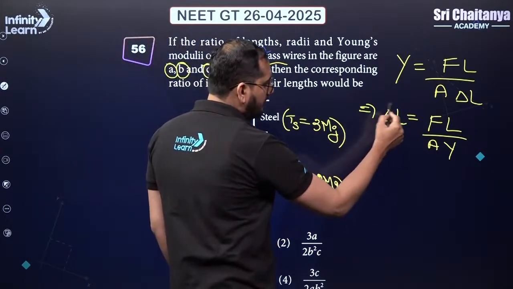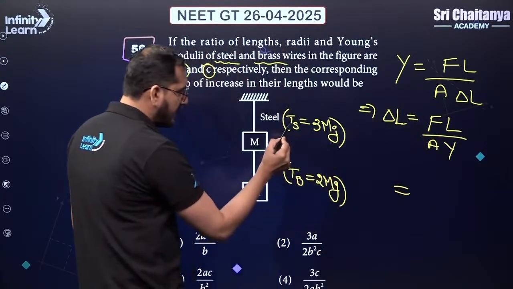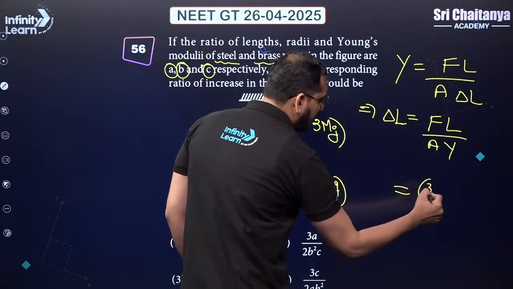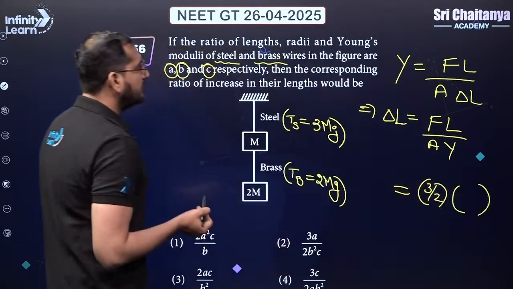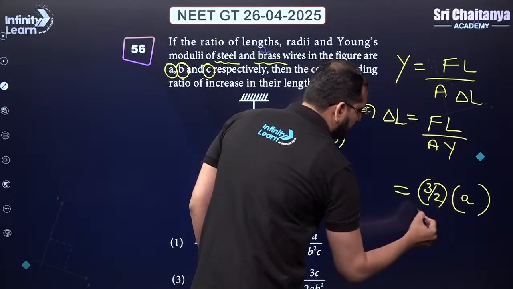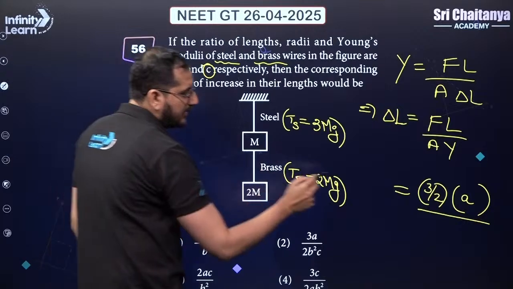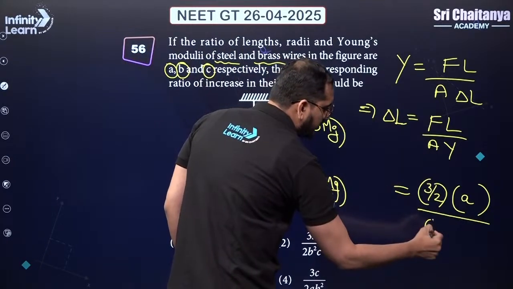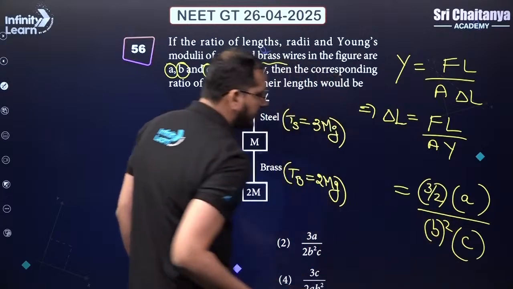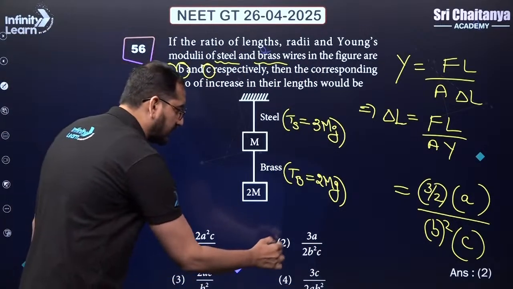Now, the ratio of delta L will be equal to the ratio of F. Now, the ratio of F, steel upon brass, is 3 by 2. So, instead of F, I am writing 3 by 2. Ratio of the length is small a. So, for the ratio of the length, I am going to write here small a. Ratio of radii is B. Area is pi r square. So, here this will be B square. And the ratio of Young's modulus is given to us as C. So, guys, that is your answer. It's matching with the second one.